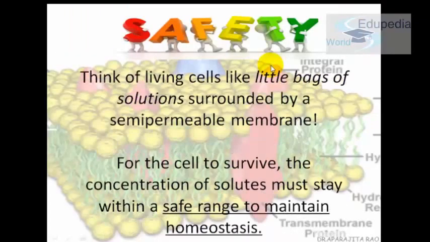So it is very important. Living cells are like little bags of solutions surrounded by a semi-permeable membrane. For the cell to survive, the concentration of solutes must stay in the safe range, otherwise they will either swell and die or shrink and die. If you want to maintain homeostasis, this is very important.